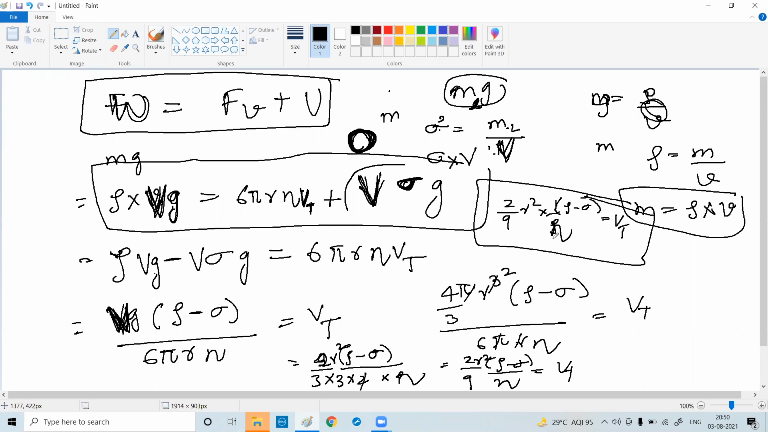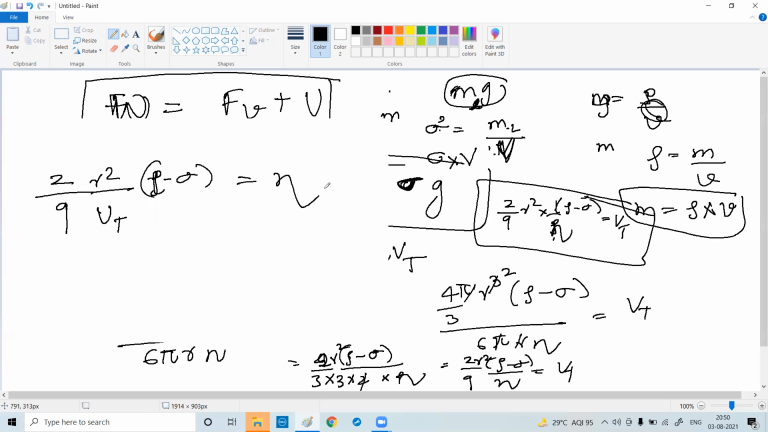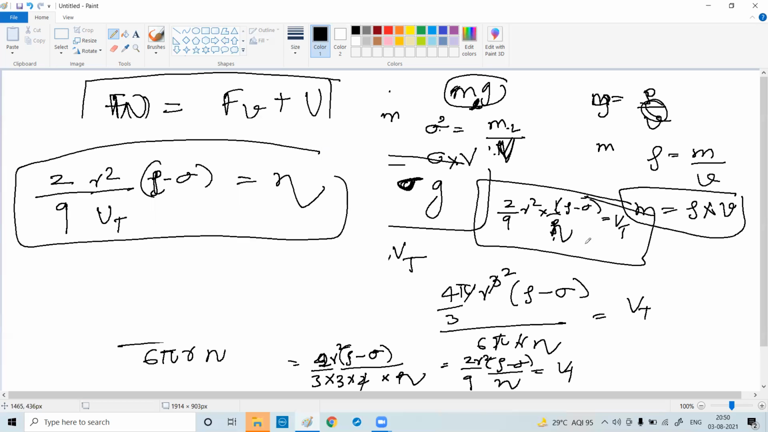So if I want to write the expression for eta, how can I write it? Just twist it. Eta will come down. So 2 by 9 R square, and Vt will come down. It will be 2 by 9 R square into rho minus sigma divided by Vt, equal to eta. That's all. Is it clear?